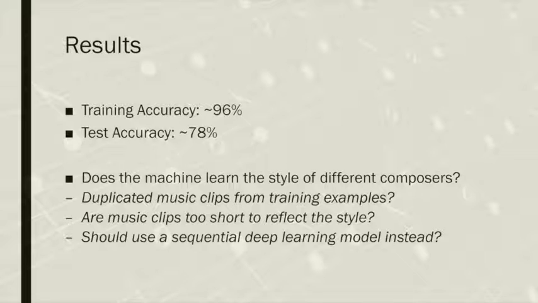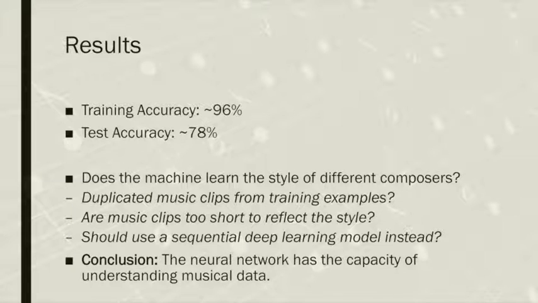Thirdly, we also think that we might use a sequential deep learning model instead.